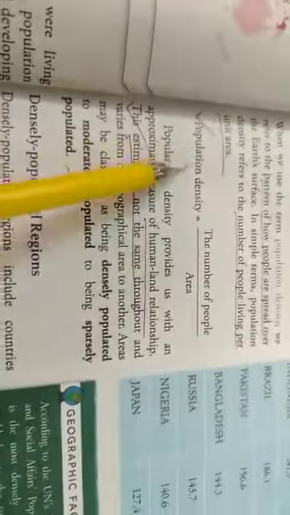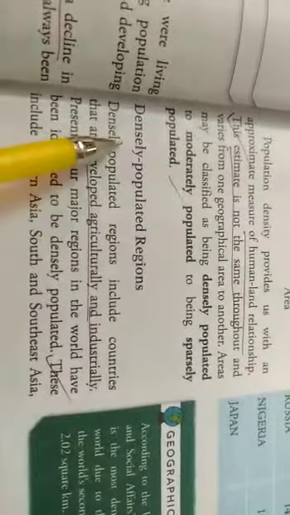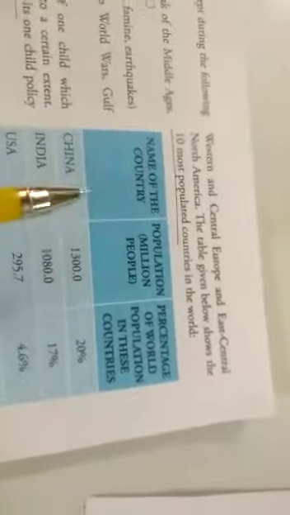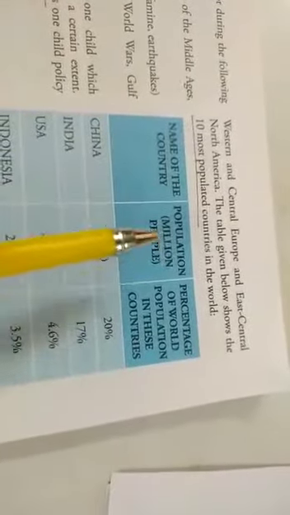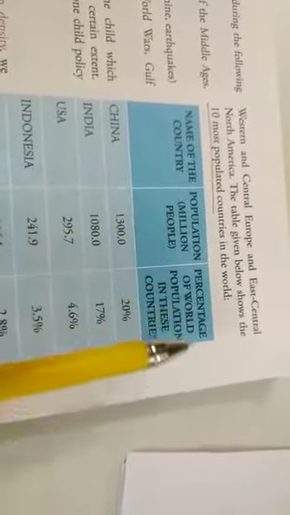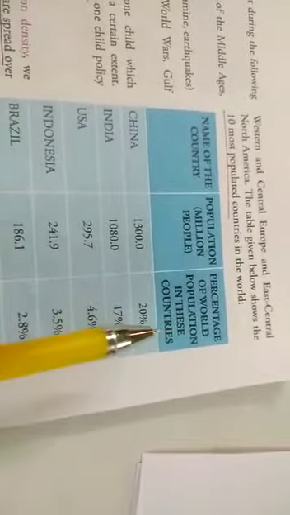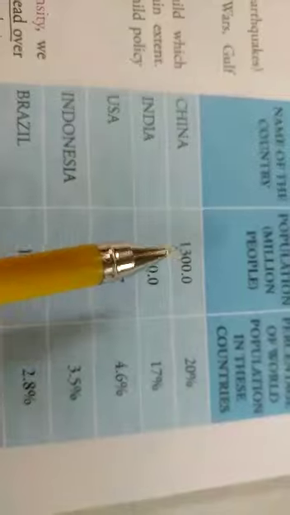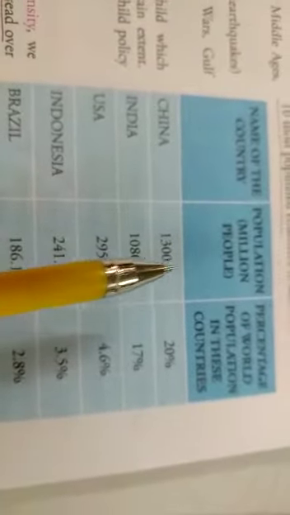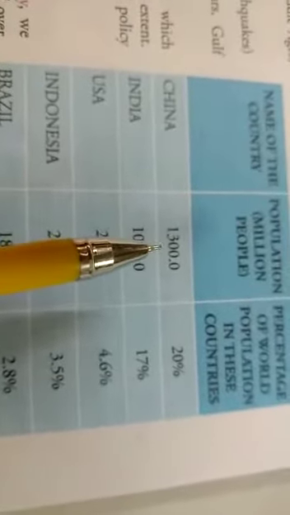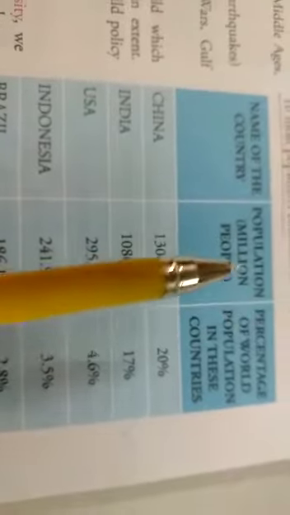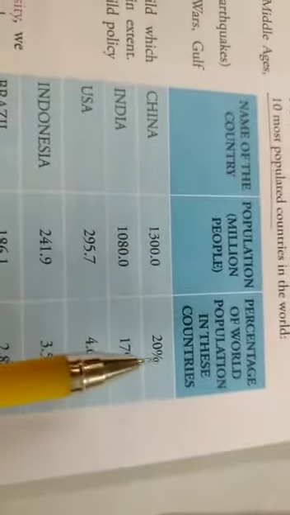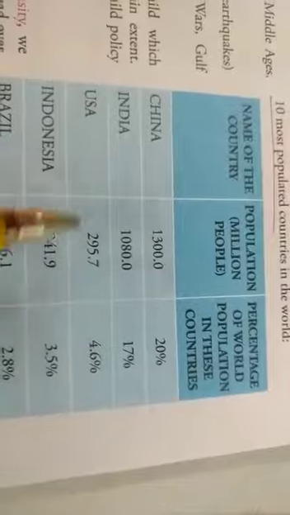So please try to read all this one, try to remember this formula, and also the densely populated regions of our world. There is a table given here. You can read it: name of the country, population in millions of people, then percentage of world population in the country. So you can see China is having the maximum number of people. It is 1,300 million people, and that is about 20% of the total population.